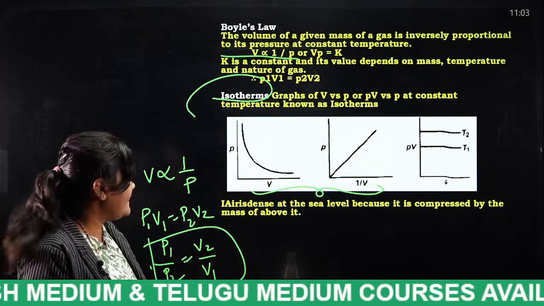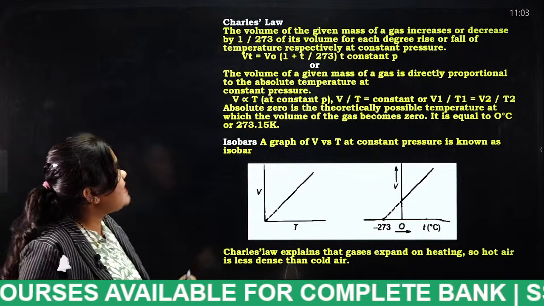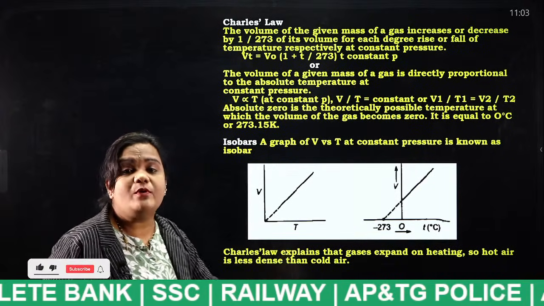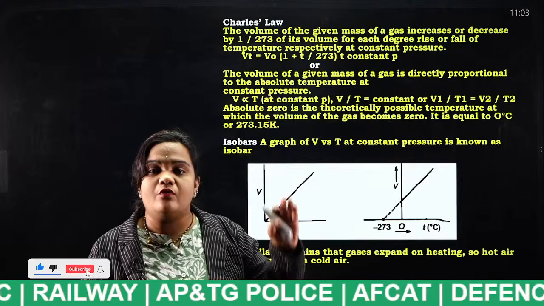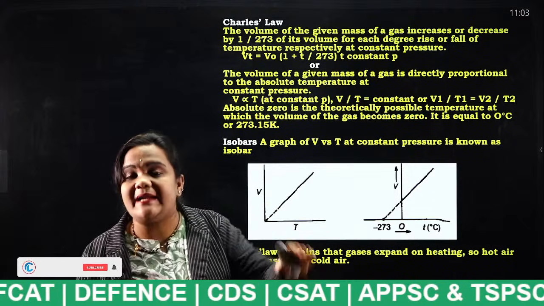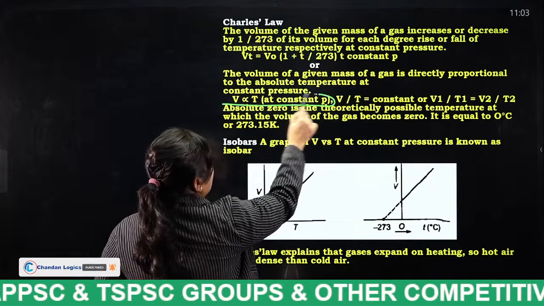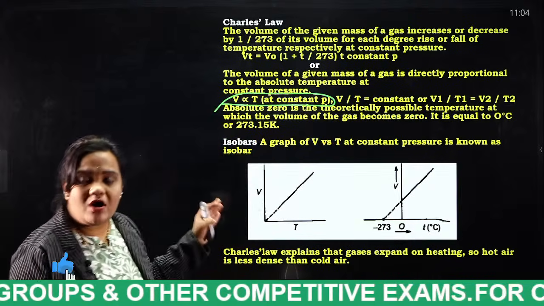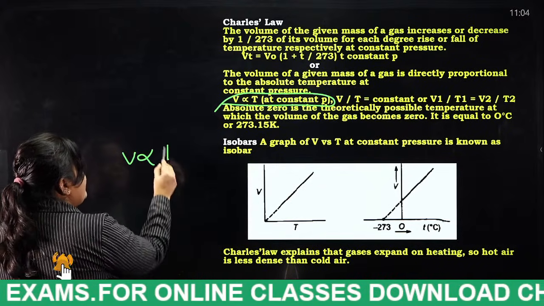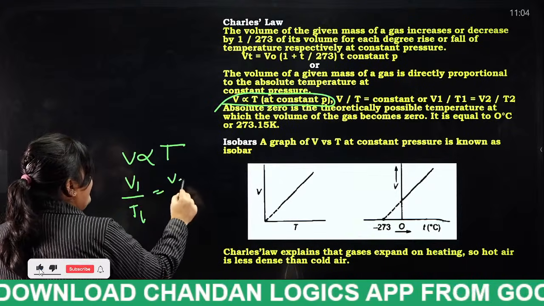Next, Charles' law. What is Charles' law actually? Charles' law is that volume is always directly proportional to temperature. Volume is inversely proportional to pressure when temperature is kept constant, that is Boyle's law. Volume is always directly proportional to temperature at constant pressure, and that is known as Charles' law. So V1 by T1 is equal to V2 by T2.